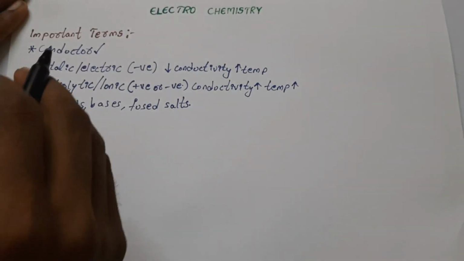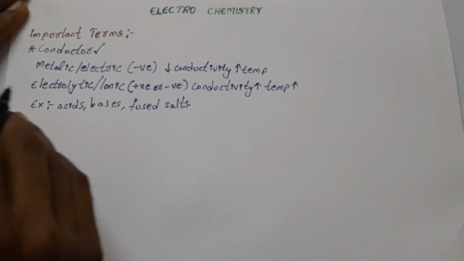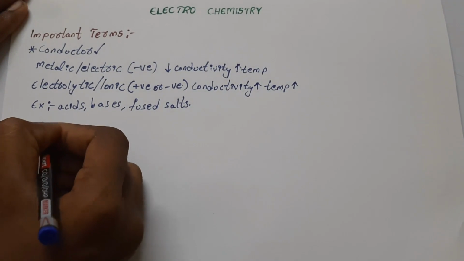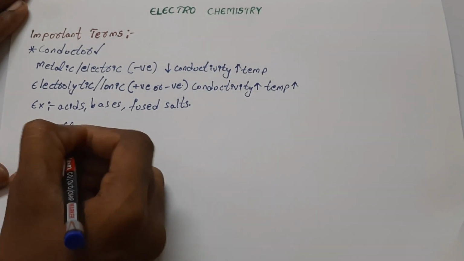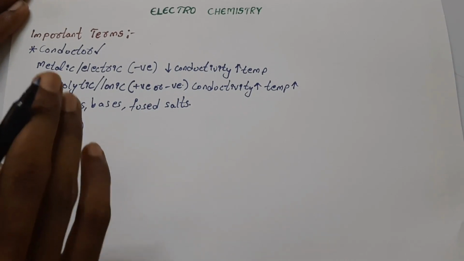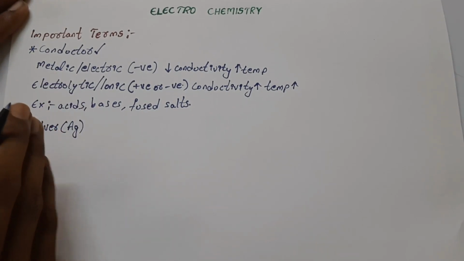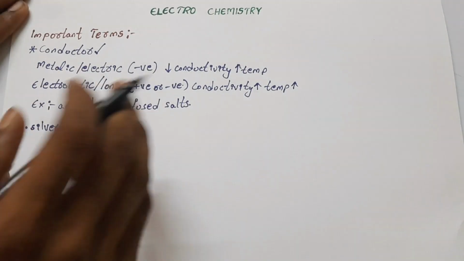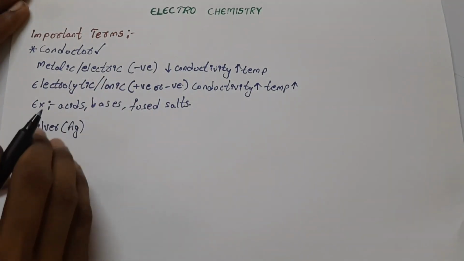So these are the two basic types of conductors. And silver, also called Ag, has the highest electrical conductivity of all the different types of metals.